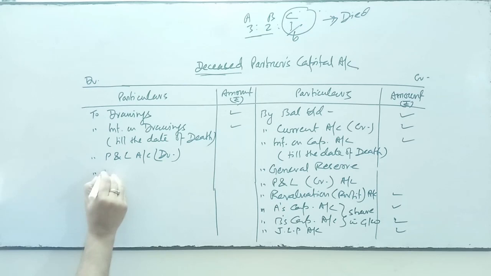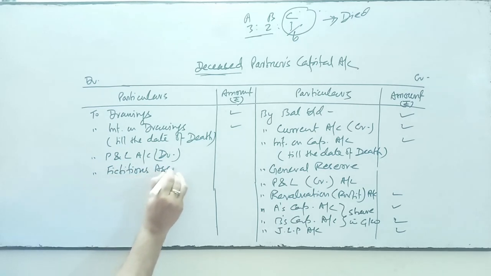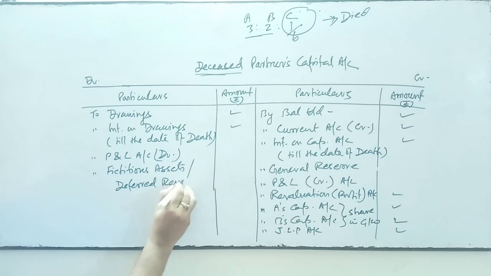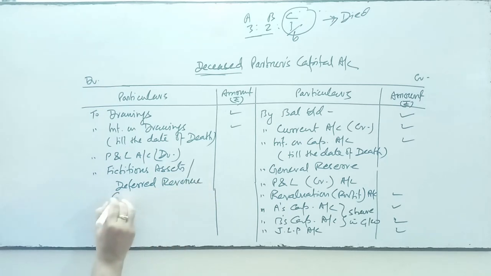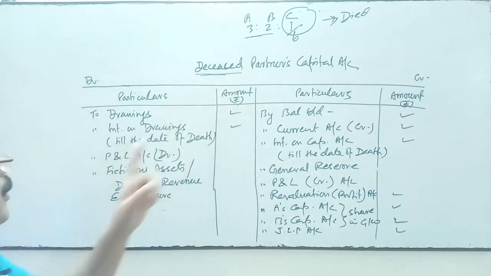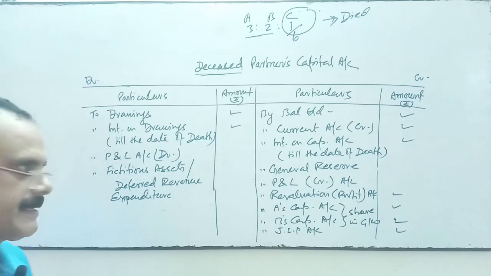If any fictitious assets or deferred revenue expenditure is there, then share in this account, 1/6 share of the fictitious assets or deferred revenue expenditure, for instance preliminary expenses.